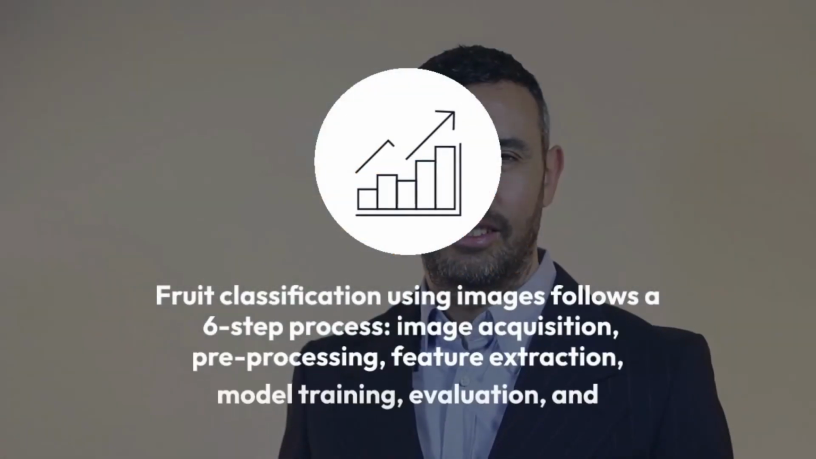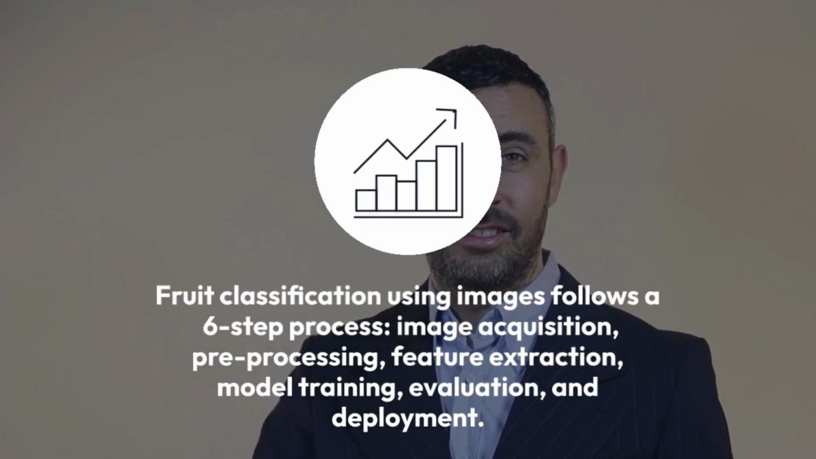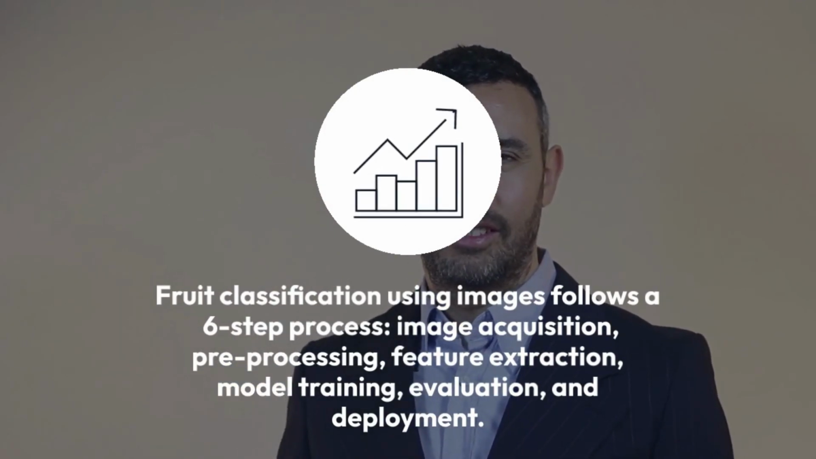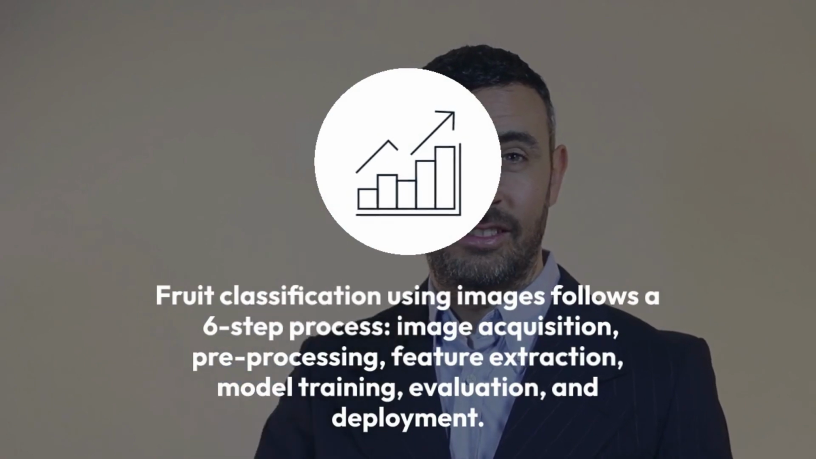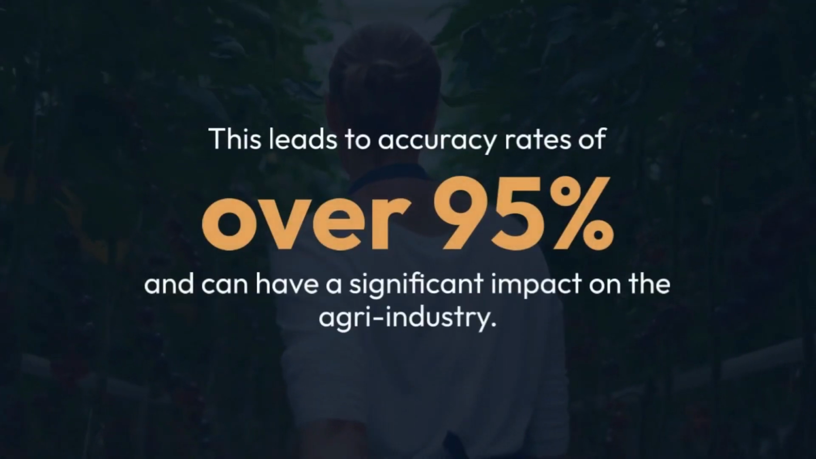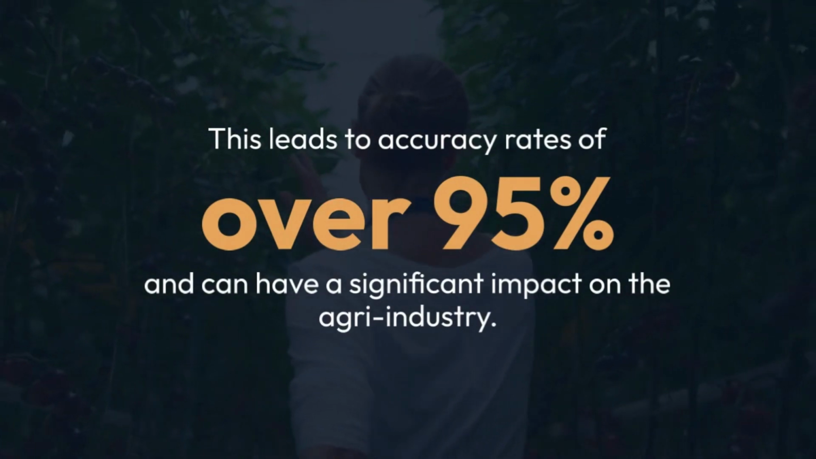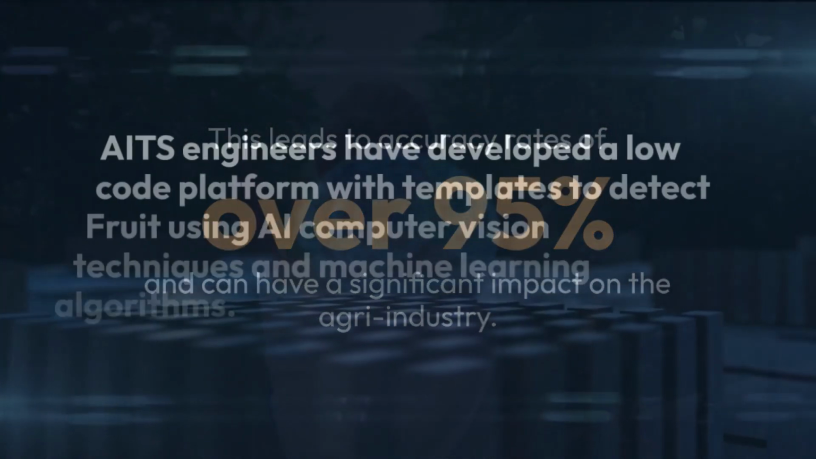Fruit classification using images follows a 6-step process: image acquisition, pre-processing, feature extraction, model training, evaluation, and deployment. This leads to accuracy rates of over 95% and can have a significant impact on the agri-industry.